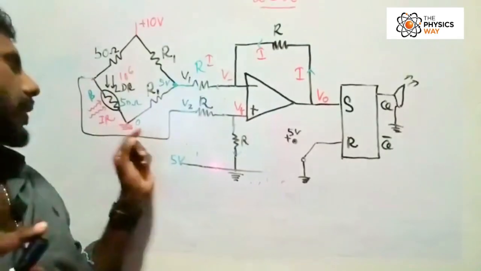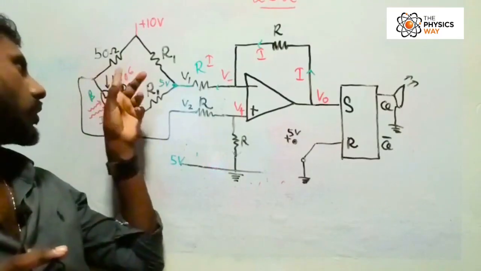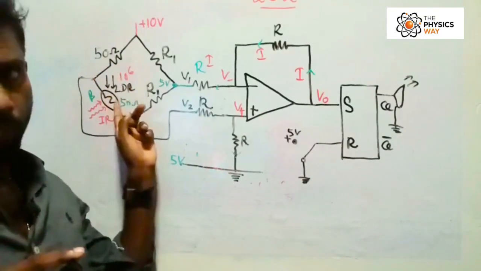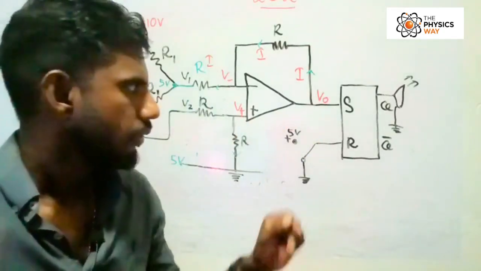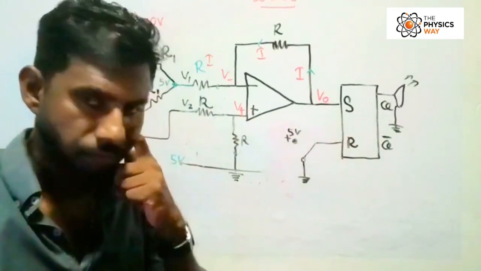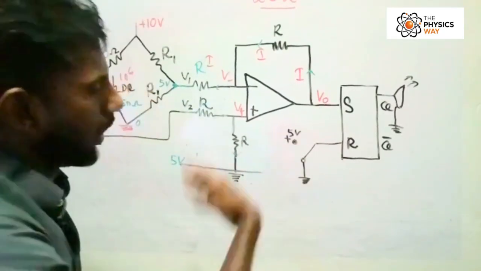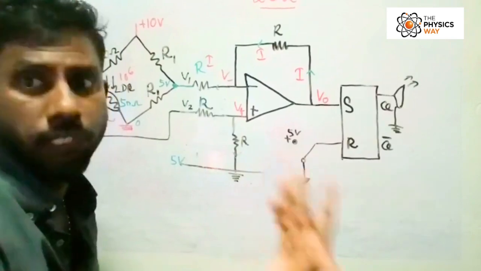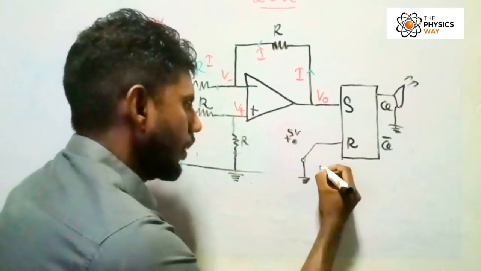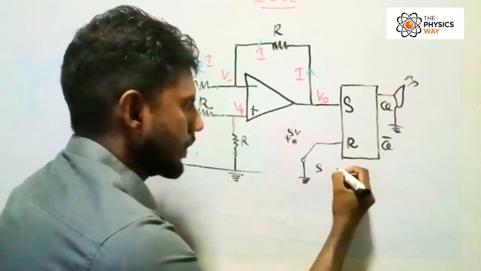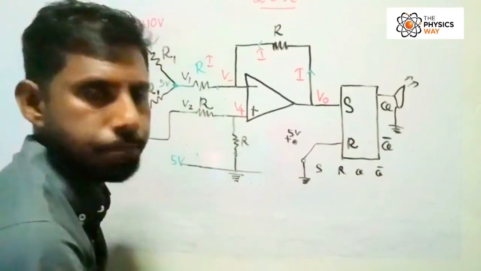When the IR beam is incident on the LDR, we remember it was the same potential, same 5, so Vout was 0. So S is 0. Actually, you have to have an understanding of the truth table of the SR flip-flop. Let's write it down here. I hope you can see it. Set, reset, Q and Q bar.